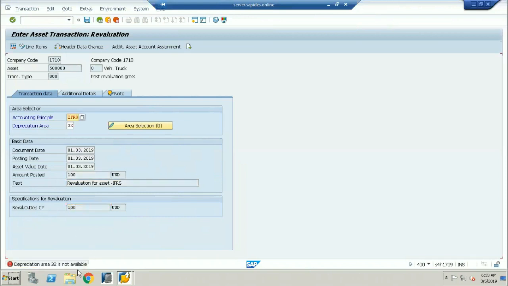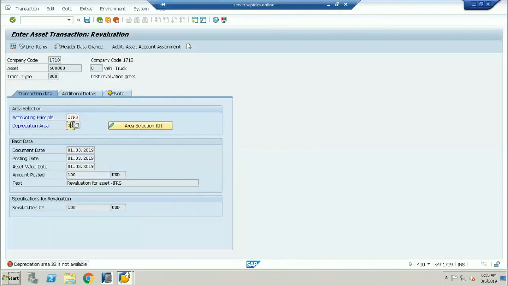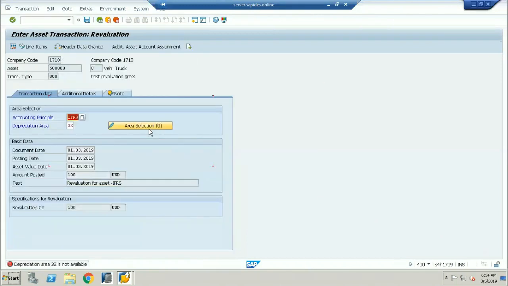Depreciation area 32 is not available. Here we are taking 32. Yeah, 32 is available now. They have refreshed the systems, I think. Okay, now this is what you have to do here for the revaluation.